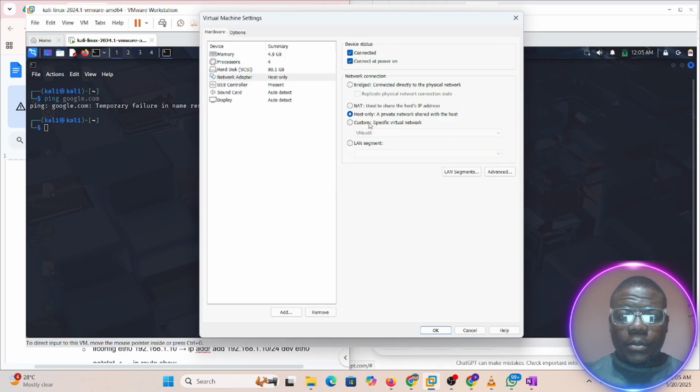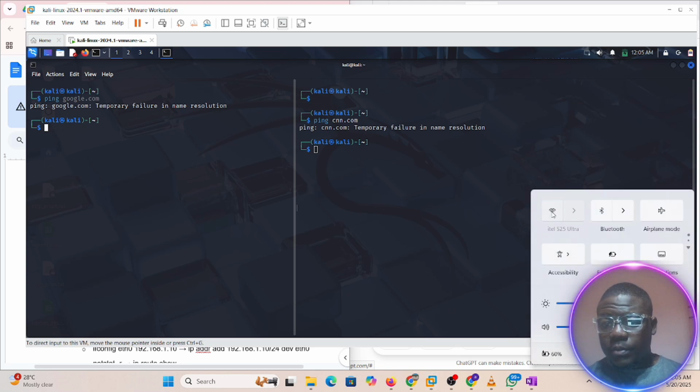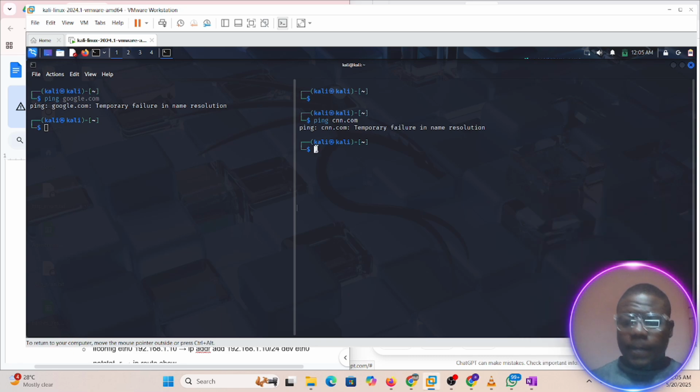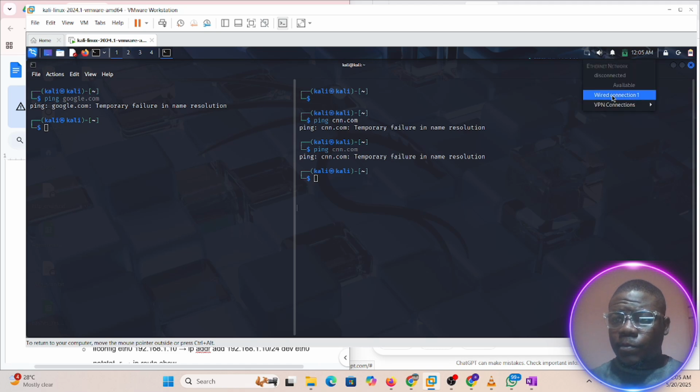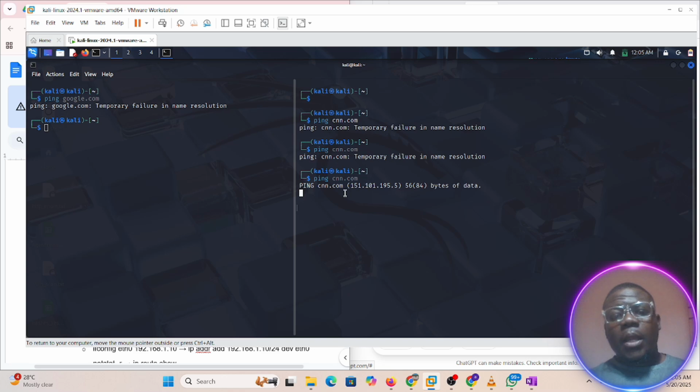Host. This. Come back to 0 here. Pick this. We are good. Let's clear this. Let's say ping. Temporary failure in name resolution. What could that be? So I think we're good now.